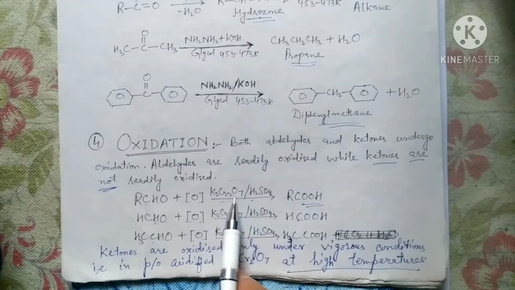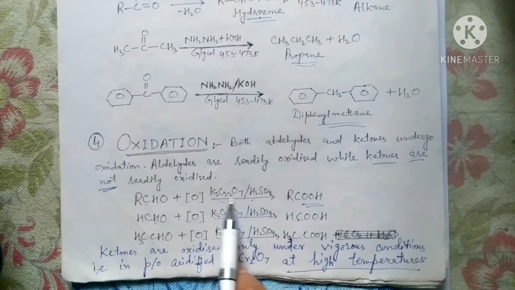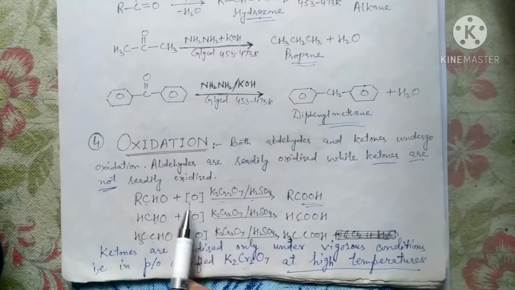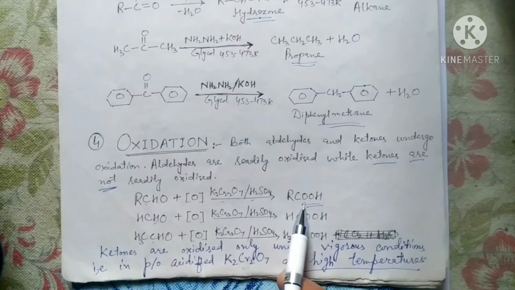Here we are using K2Cr2O7 in its acidified solution, that is, its solution in acidic medium. The acid taken here is sulfuric acid. This mixture provides oxygen to the aldehyde molecule, oxidizing it to a carboxylic acid.